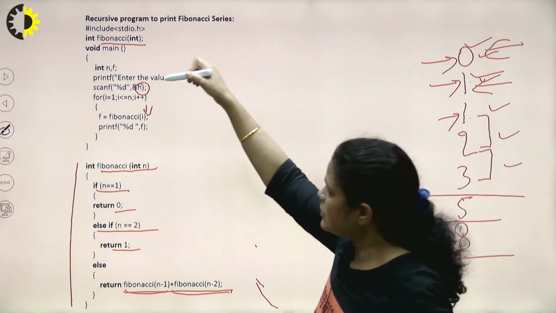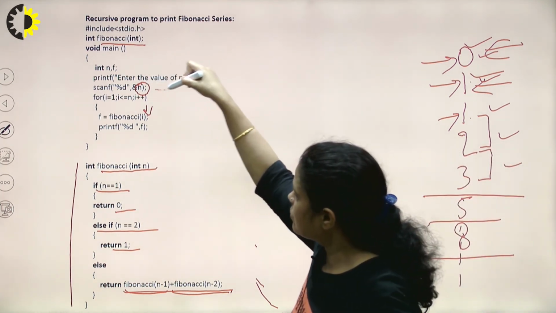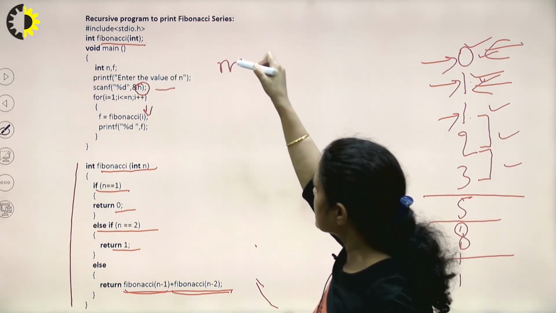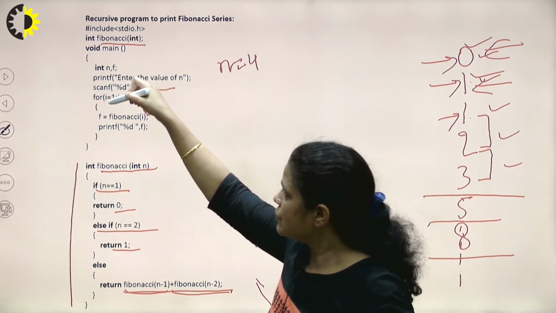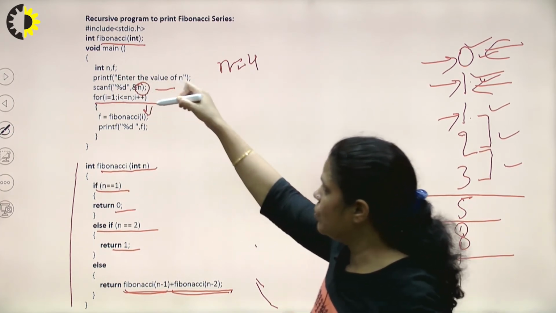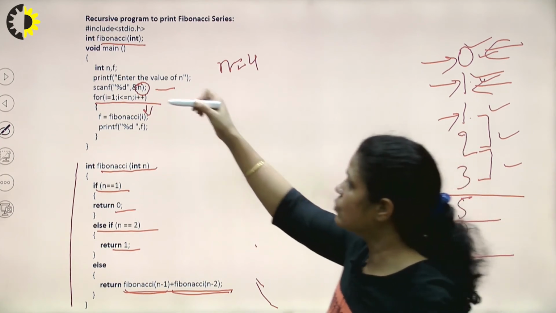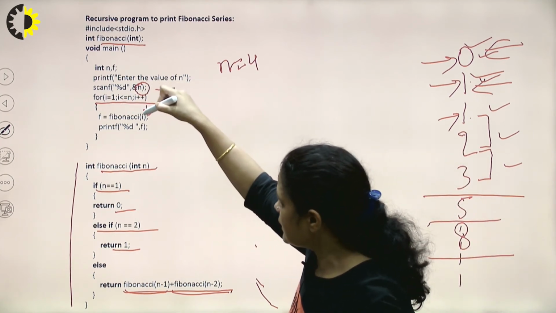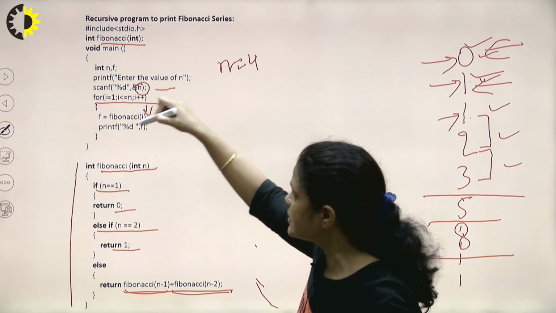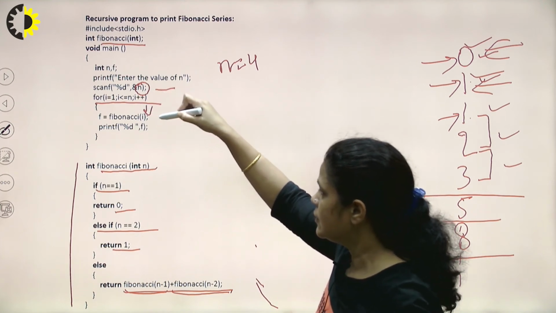So let's start here. We are taking n from the user. Let's suppose n is equal to 4. The user has given n is equal to 4. So we need to apply a loop because we need to print 4 terms. i equal to 1. We are passing i in this Fibonacci function. It means the first term should be printed, right?